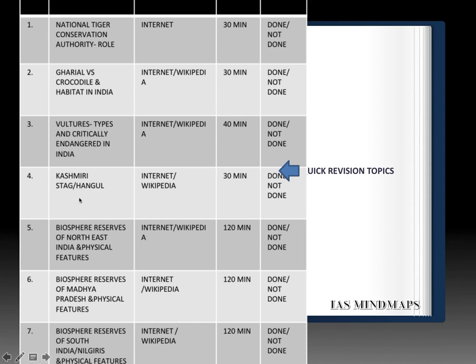Next, Kashmiri stag or hangul. It was in news because it was recently declared as a critically endangered species in 2017. Please refer the internet or Wikipedia and please focus on this topic. You can expect a statement-based question over this topic.